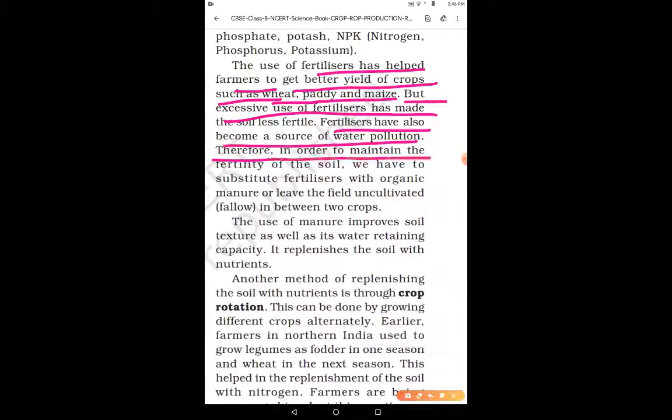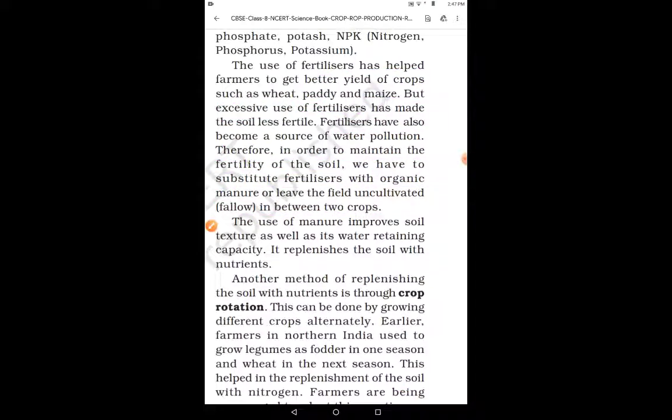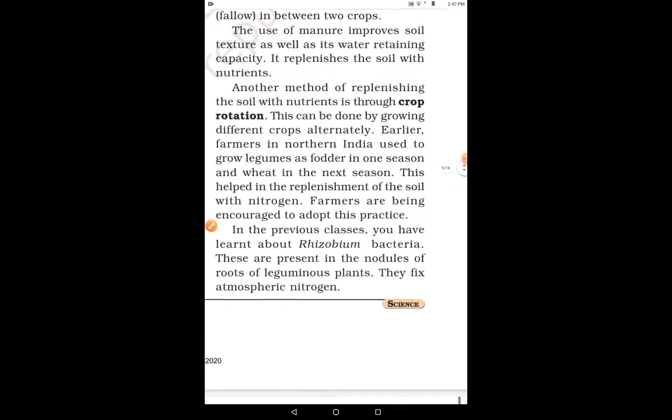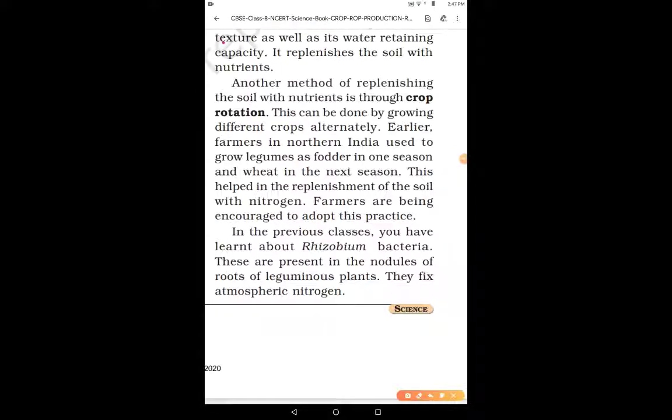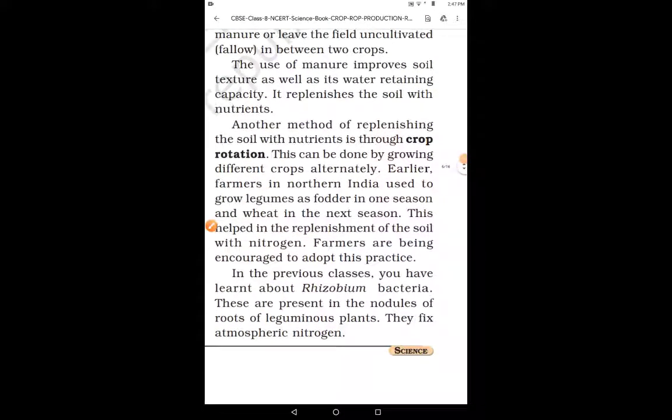So therefore, in order to maintain the fertility of the soil, we have to substitute fertilizers with organic manure or leaf compost, right? And then leave the field uncultivated or fallow in between two crops, right? If in the field one crop is grown, then before growing the other crop, you have to leave the field fallow. The use of manure improves soil texture as well as its water retaining capacity. It replenishes the soil with nutrients. These are some of the advantages of manure.